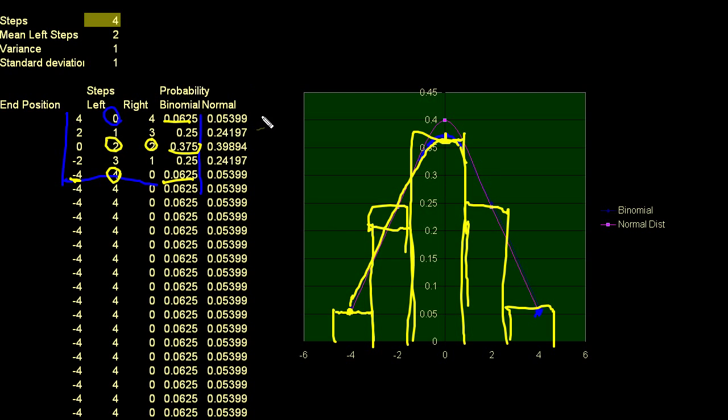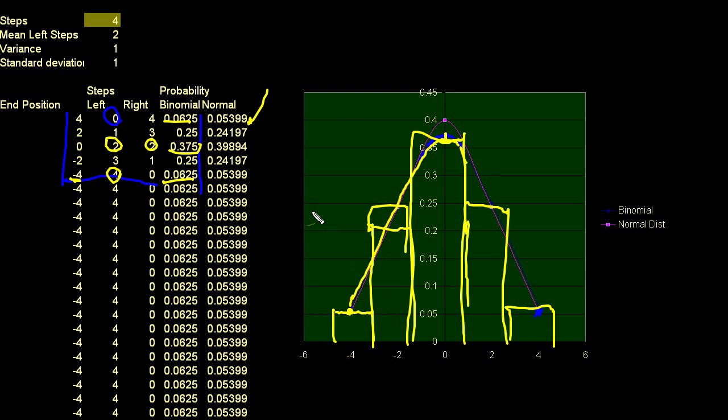Now, what I wanted to show you is that the normal distribution approximates the binomial distribution. So I wanted to ask, what does the normal distribution tell me is the probability of ending up with exactly 0 left steps? This is a little bit tricky because the binomial distribution is a discrete probability distribution.